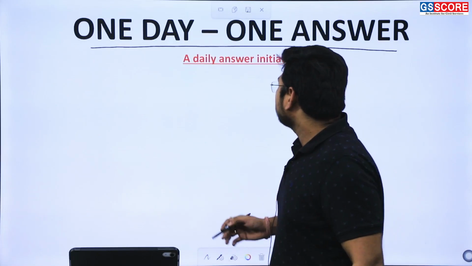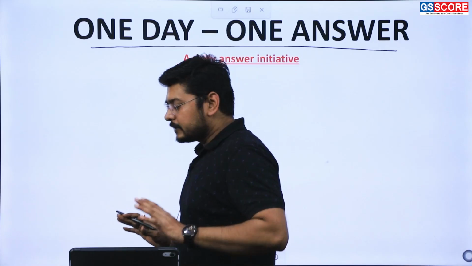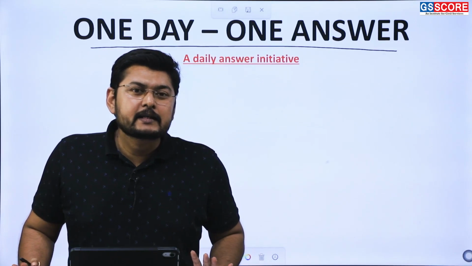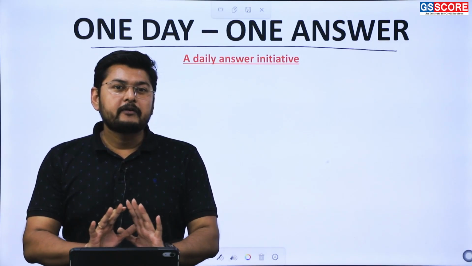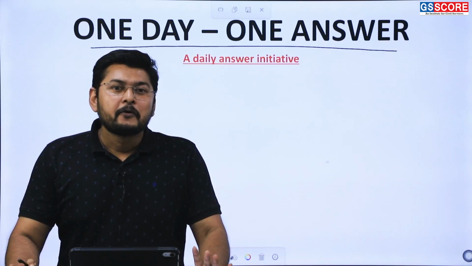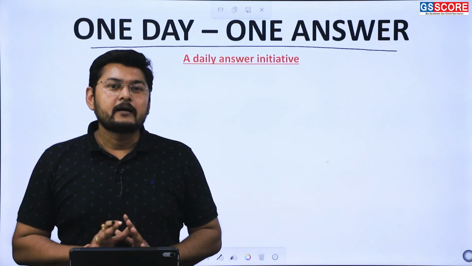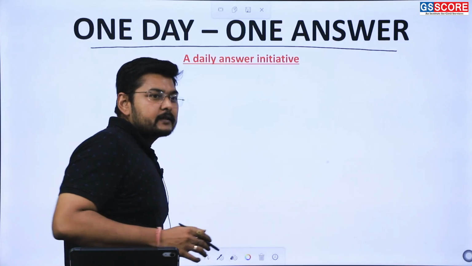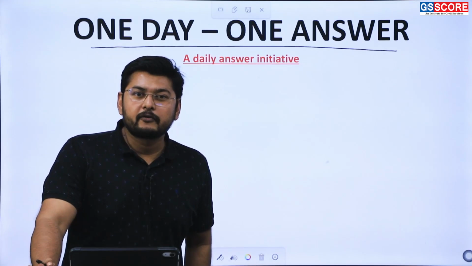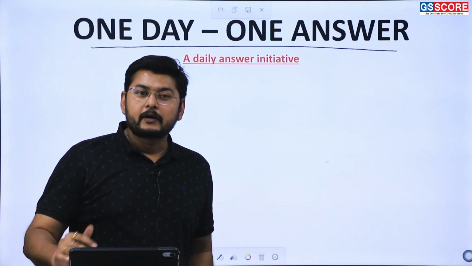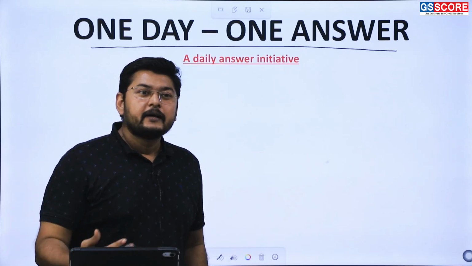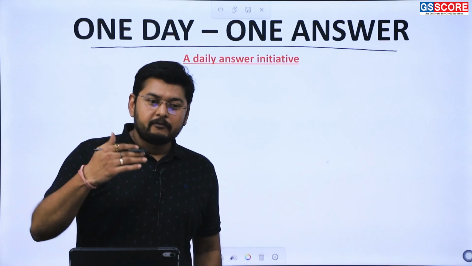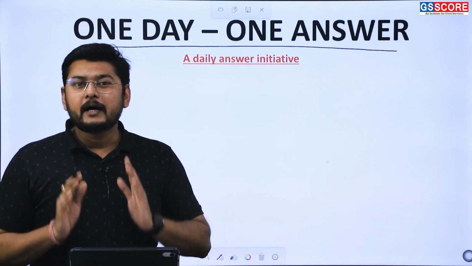What we need to understand is why this program has been initiated. It has been initiated to solve the issues of students who face difficulties in writing answers for the Mains questions. We will be solving certain problems. We will look at the demand of the questions, the approach for the questions, the concepts required for answer writing, and how the structuring of the answer has to be made.